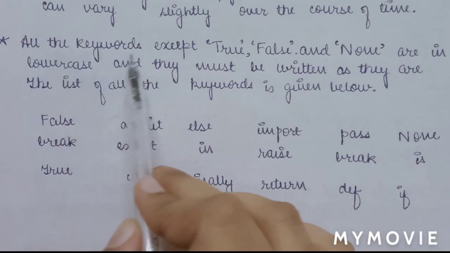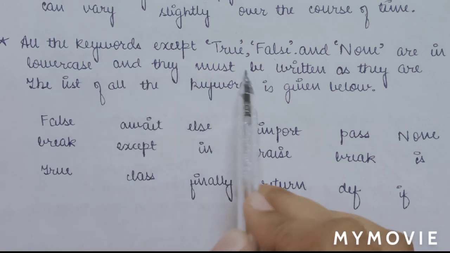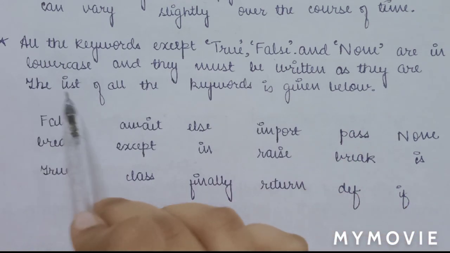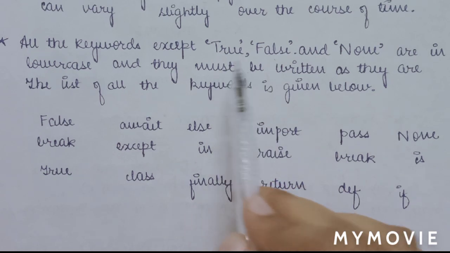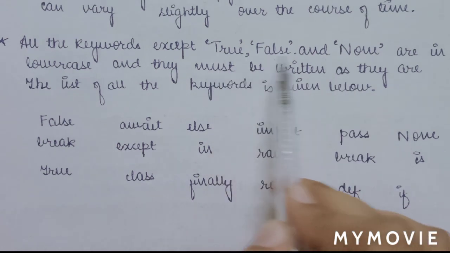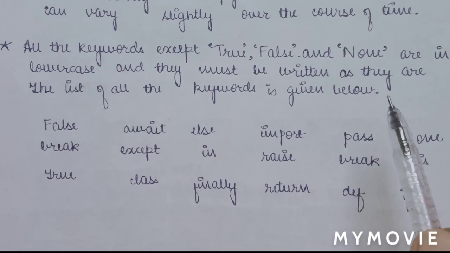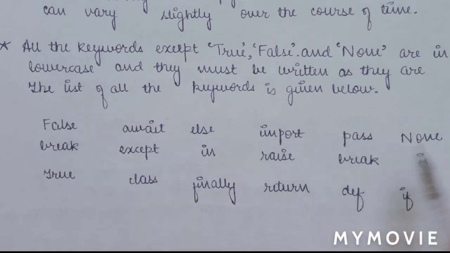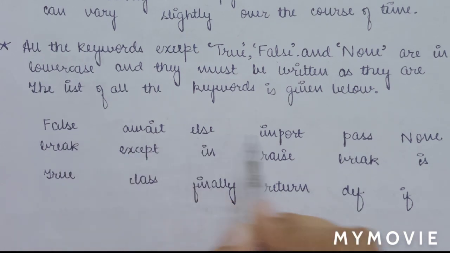Here I have written some examples of keywords. All the keywords except True, False and None are in lowercase and they must be written as they are. The list of all the keywords is given below. So we have an exception: True, False and None. We have to write these three words with the first letter capital, and the rest of the keywords we can write in small letters. There are many more keywords; I have written only some examples, for example False, await, else, import, pass. We'll use these in further videos.